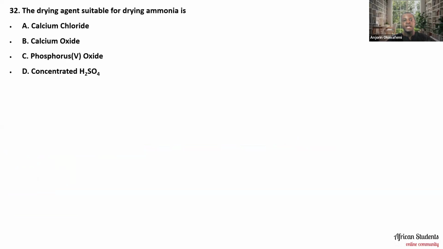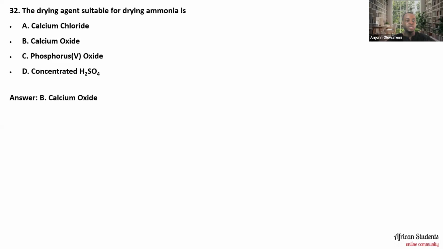That it will dry it and it will not react with it. So you have to be very careful in the selection of the type of drying agent that you're going to use, bearing in mind that you need one that will not react with ammonia. So let's look at it together.